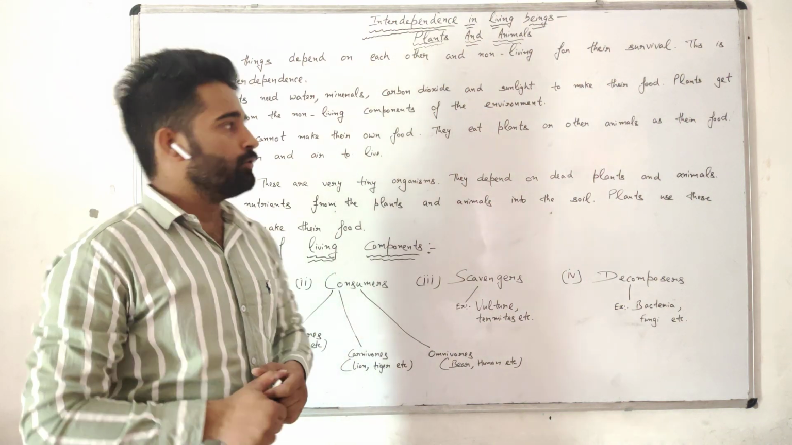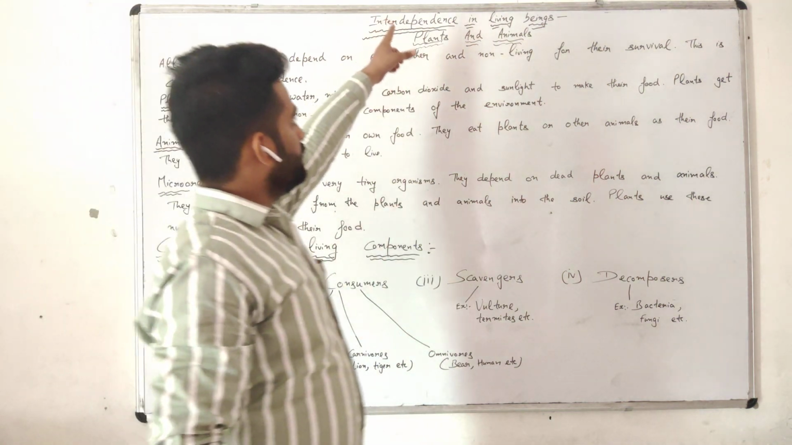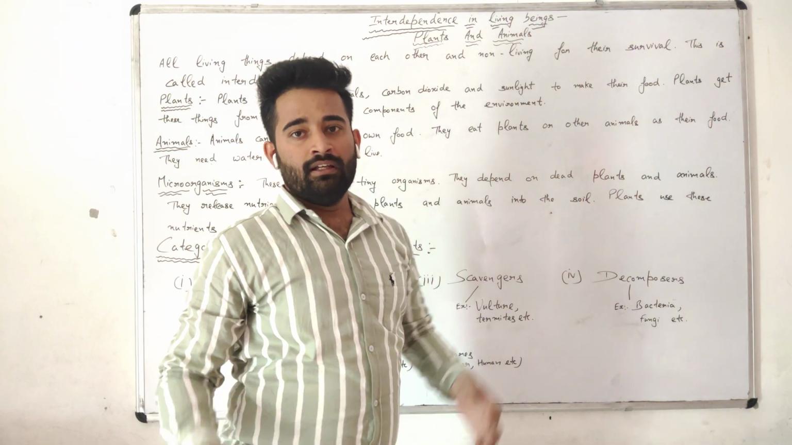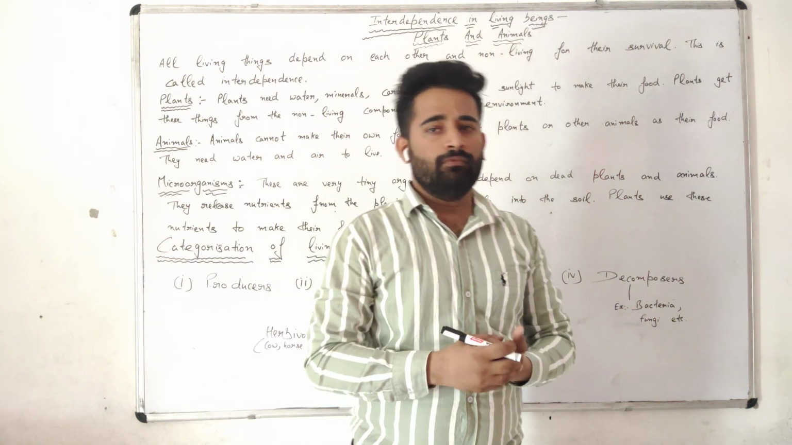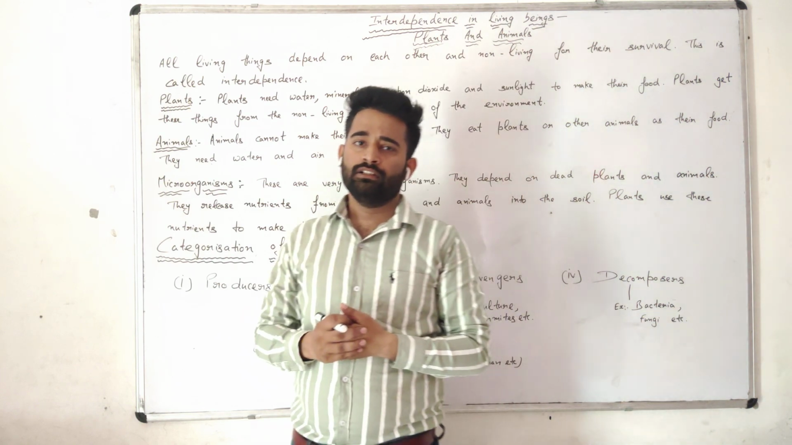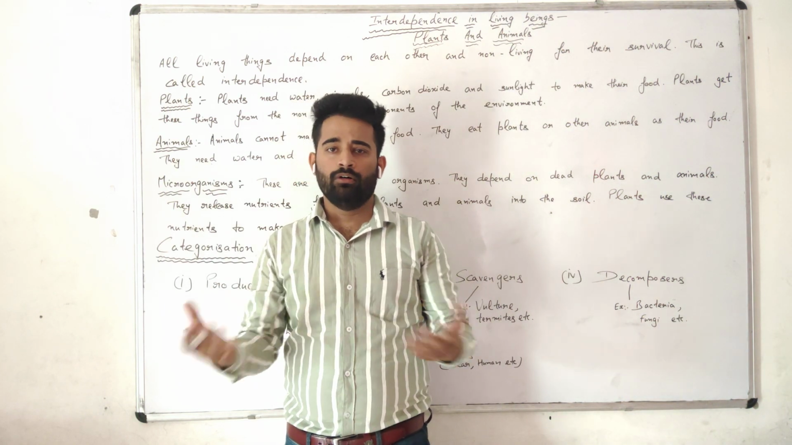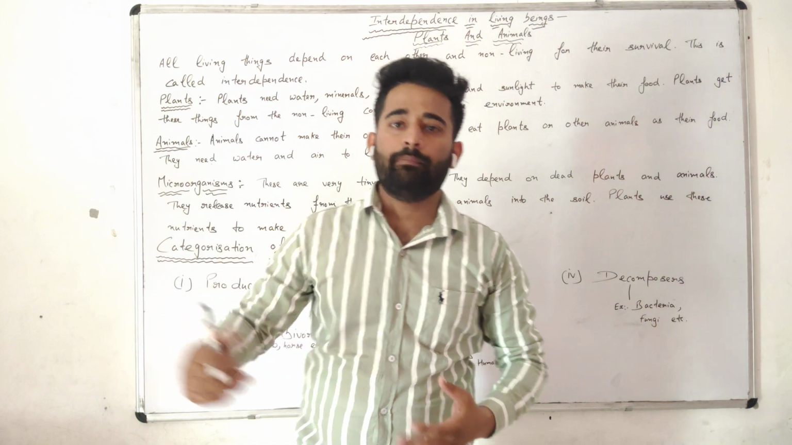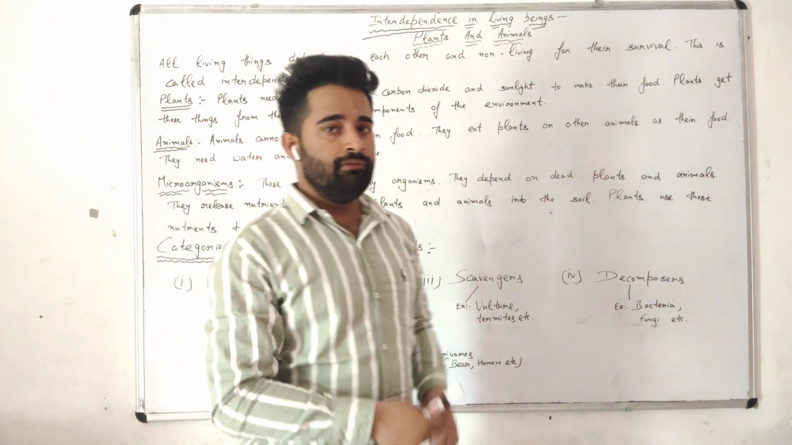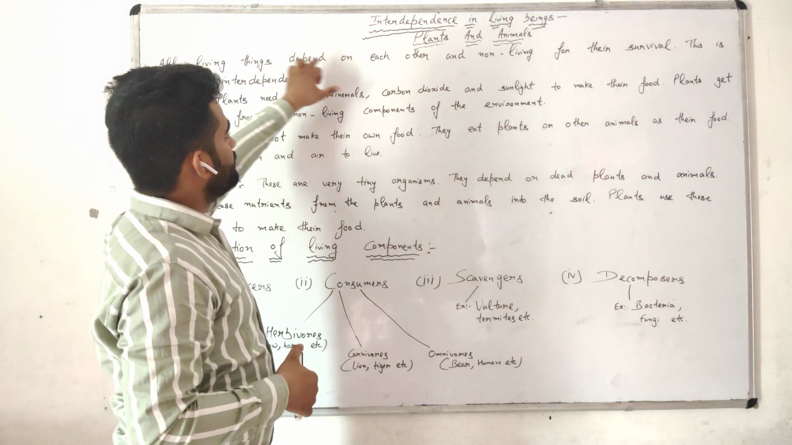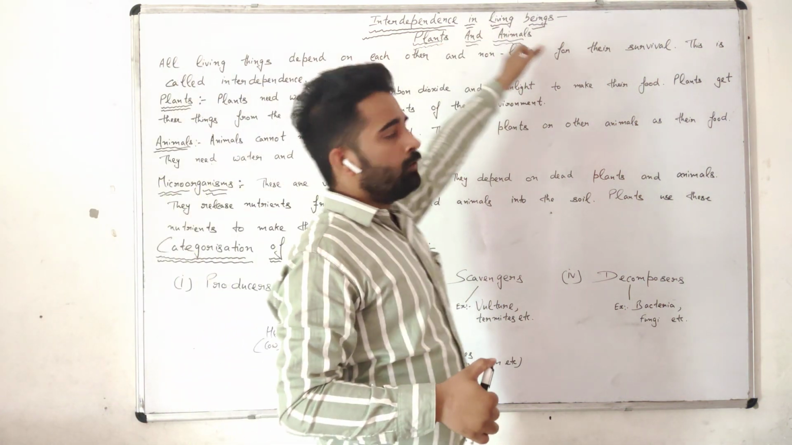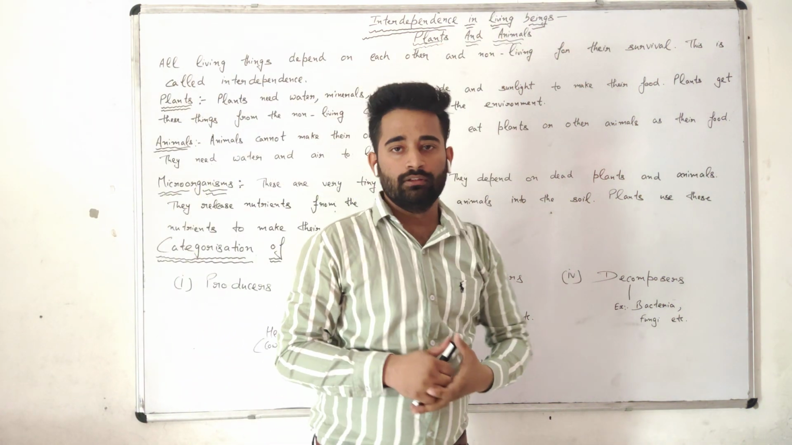Hello students, today we will discuss interdependence in living beings, plants and animals. In our environment, a number of living and non-living things are there. How living things depend on each other and how living things depend on non-living things, that we will discuss in today's class. See here, first of all, living things depend on each other and on non-living things for their survival.